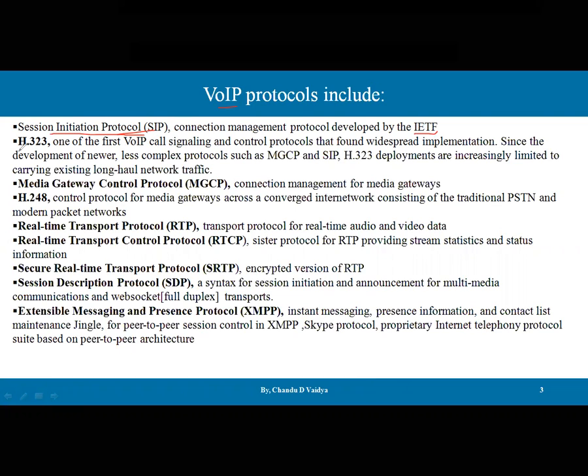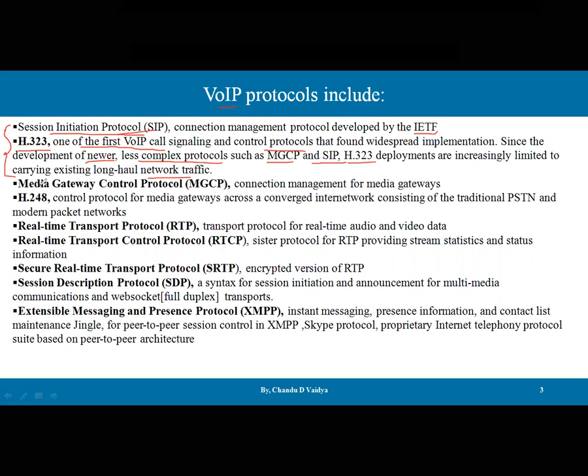Apart from SIP, the second protocol is H323, one of the first VoIP call signaling and control protocols, which found widespread implementation. Since the development of newer, less complex protocols such as MGCP and SIP, H323 deployments are increasingly limited to carrying existing long haul network traffic. So these two protocols are very important, and we are going to discuss them separately.